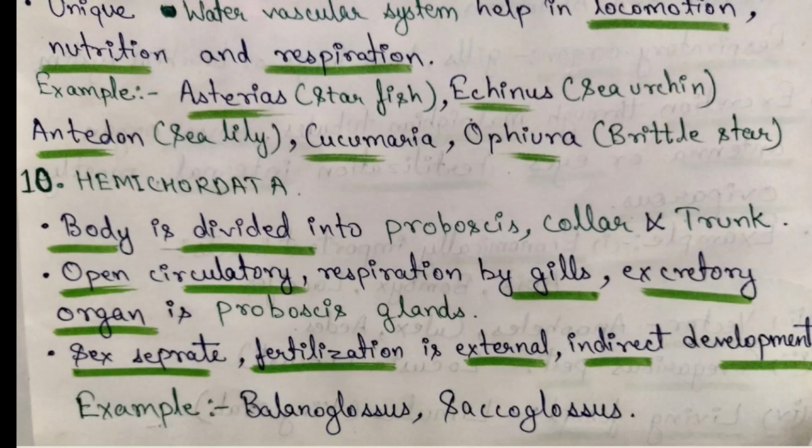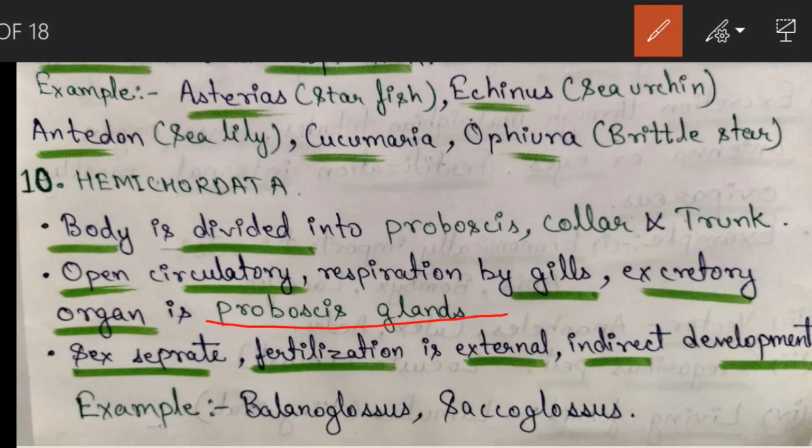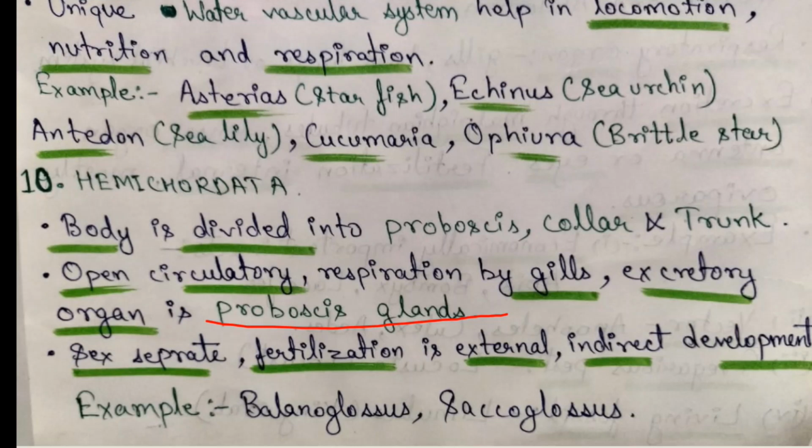Next we have Hemichordata. Hemichordata was included in Chordata until 1954, but later it was separated. Body is divided into proboscis, collar, trunk. Open circulatory system present, respiration by gills, excretory organ is proboscis gland, so you have to remember this excretory organ. Sexes are separate, fertilization is external, indirect development means larval stages are present. Examples are Balanoglossus and Saccoglossus.